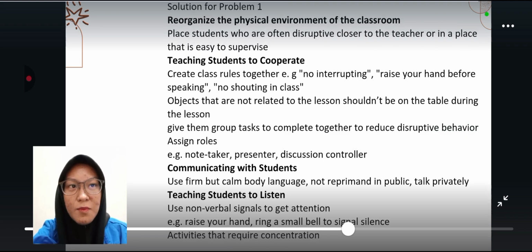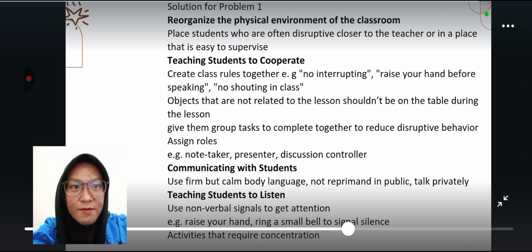Solution for problem 1 is to reorganize the physical environment of the classroom. Place students who are often disruptive closer to the teacher or in a place that is easy to supervise. The second is teaching students to cooperate. Create class rules together, for example, no interrupting, raise your hand before speaking, no shouting in class. Objects that are not related to the lesson shouldn't be on the table during the lesson. Give them a group task to complete together to reduce disruptive behavior.